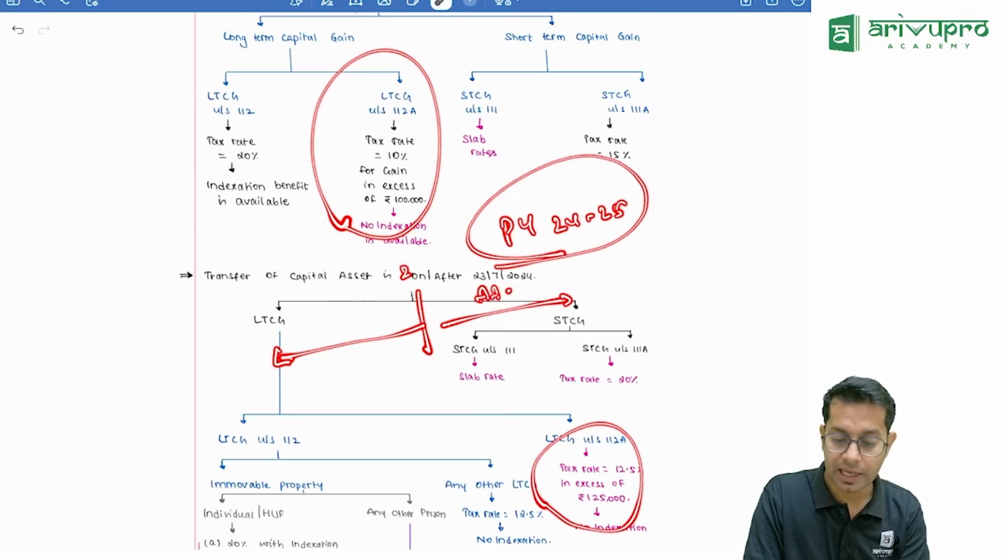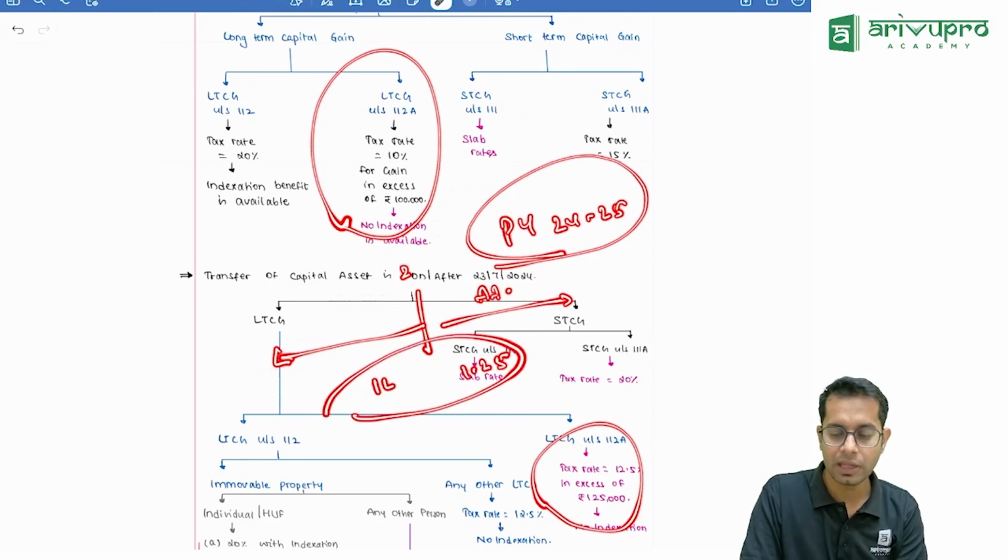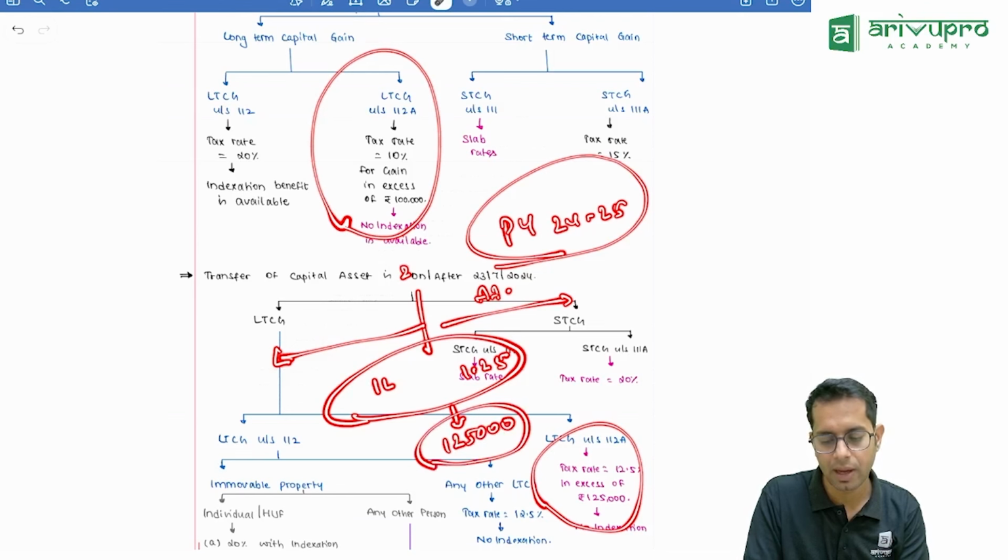So what should I see, sir? I should see the 1 lakh limit or the 1,25,000 limit. For the entire year, you should see what limit, sir? The higher limit, because that is more beneficial to you. Correct?